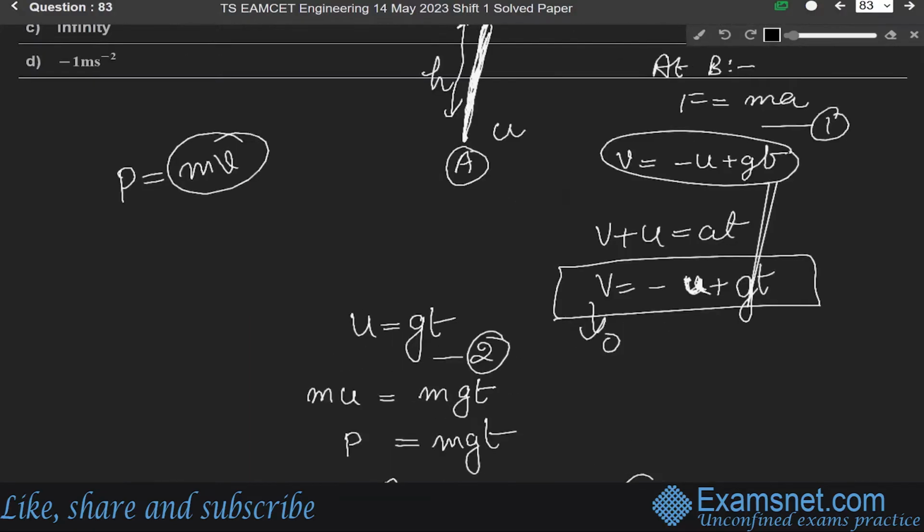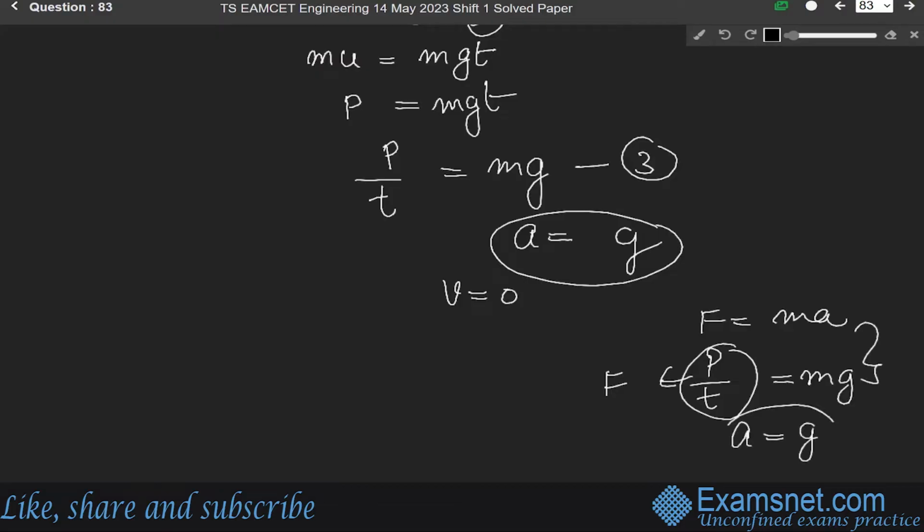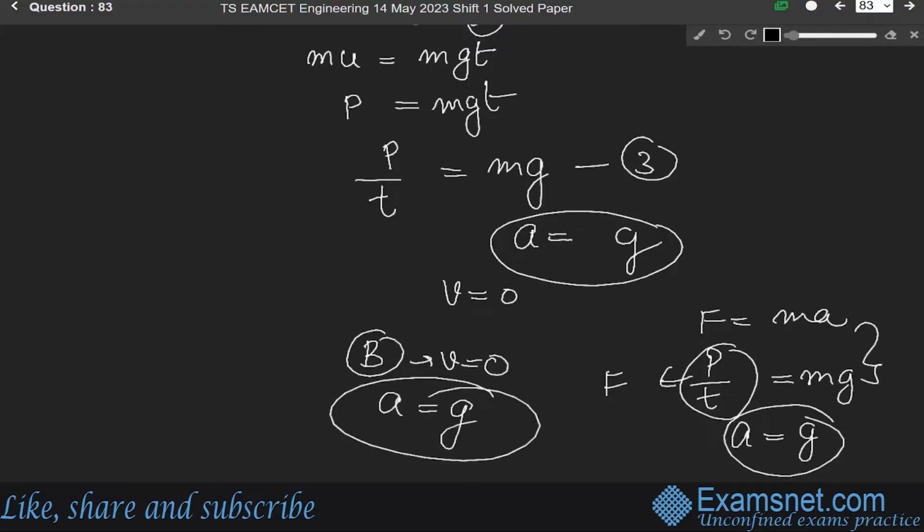From equation 1 and 3. The first equation says that F equals mass into acceleration. The third equation says that p over t, and p over t is nothing but force only, it is equal to m into g. So if we compare these two equations, we get acceleration is equal to g. So at the highest point, that is at point B, where the velocity v becomes 0, at that time the acceleration a is equal to the acceleration due to gravity g.